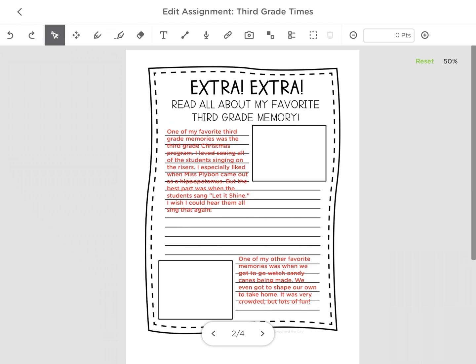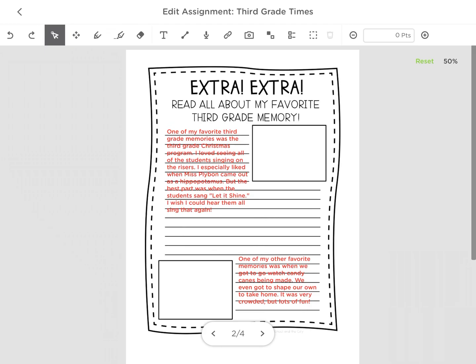Now, I could think of lots and lots of different memories of third grade, but I'm just choosing some of my favorite ones. Okay, make sure you include a few sentences about each one so that we can remember it clearly. And especially maybe it's something that happened at recess, so your teacher wasn't there to see it or to experience it, so they want to know more details about it. All right, so make sure that you're using those writing skills that we have learned to include lots of details so that we remember these memories and that you can think back on what a fun year that we had.